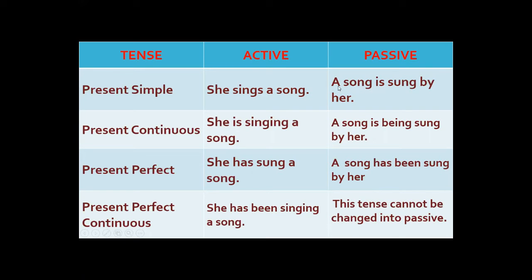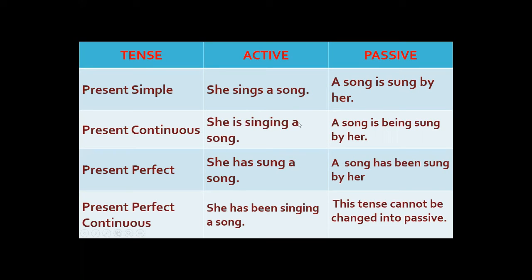Why is? Because our song is a singular noun. Is sung. Sing is the infinitive or the first form of the verb. Now what is the past participle or third form of sing? Sing, sang, sung. So it's sung. Addition of by, and this she, that is the subject, will be written here after by in its objective form, that is her.